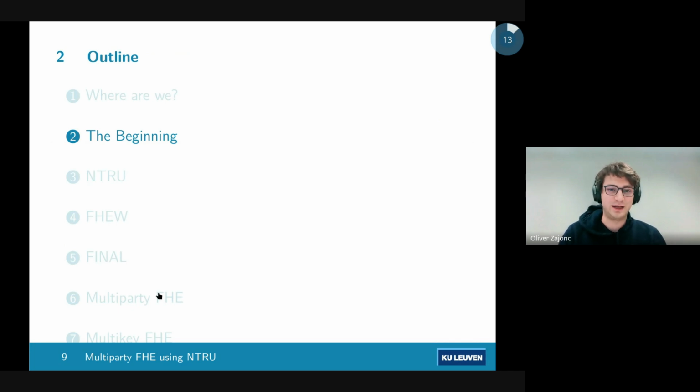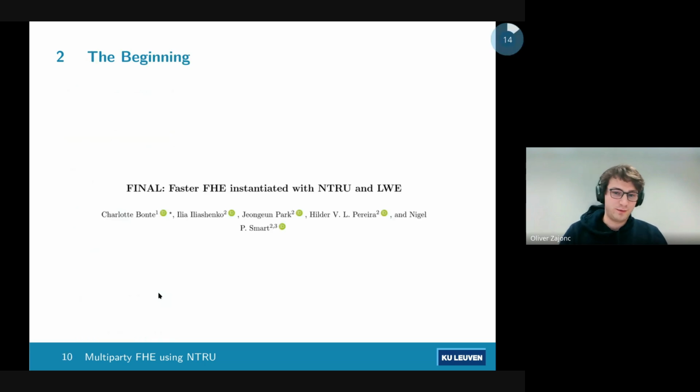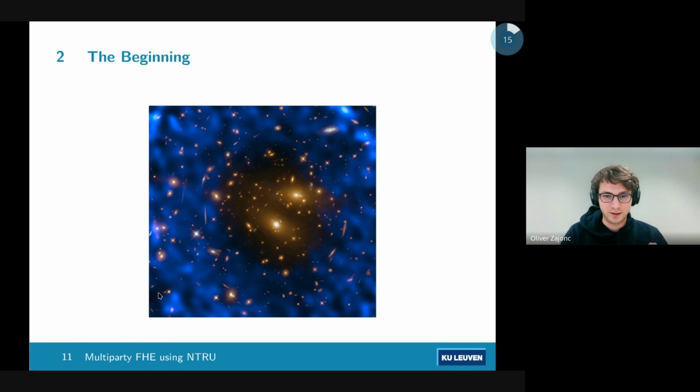So let's go to the beginning and we can explain where we are from there. So we start with FINAL, which I suppose is the starting point for this work, because we take FINAL, which is a single key FHE scheme based on NTRU and LWE, and we expand that to allow multiple parties to participate in the computation. But that's maybe not quite far enough back. So slides, could you take us a little farther back? Okay, that's slightly too far back. Let's go a little bit farther forward.